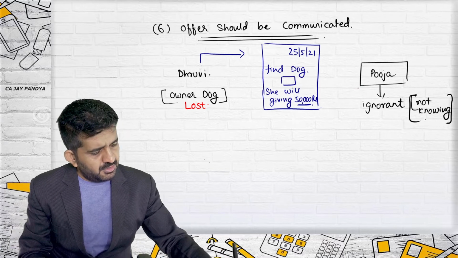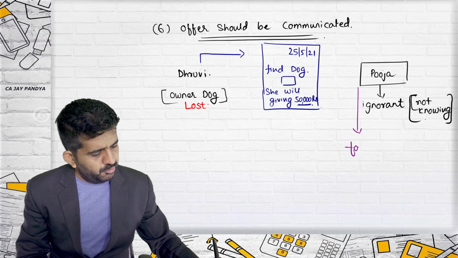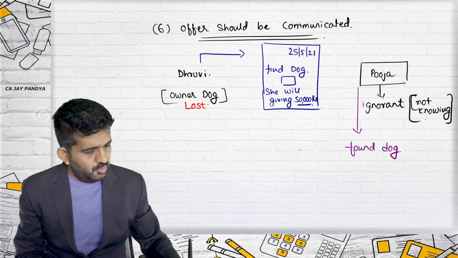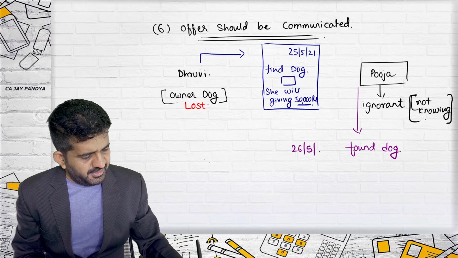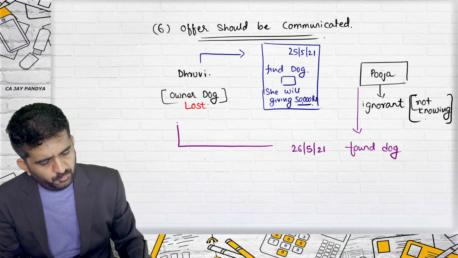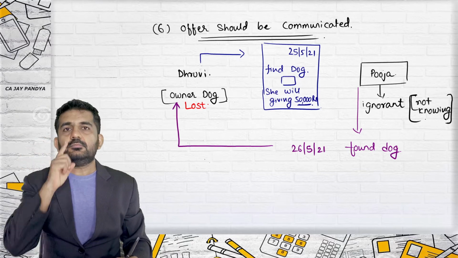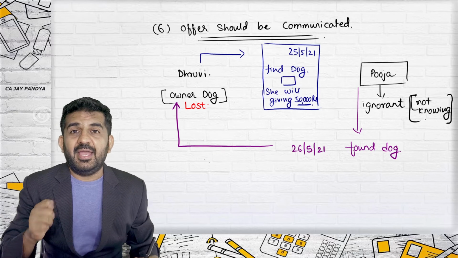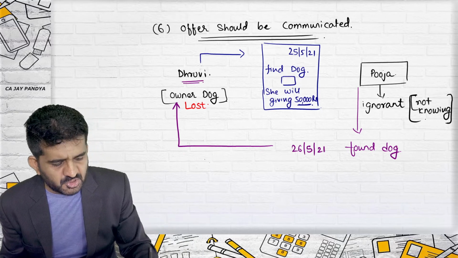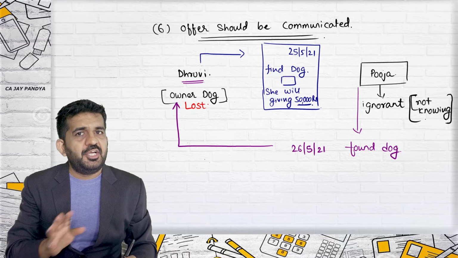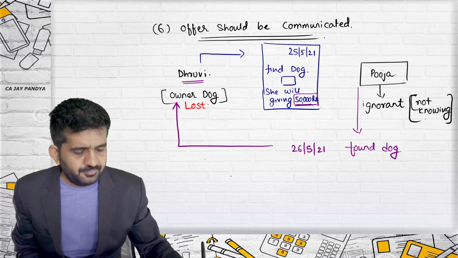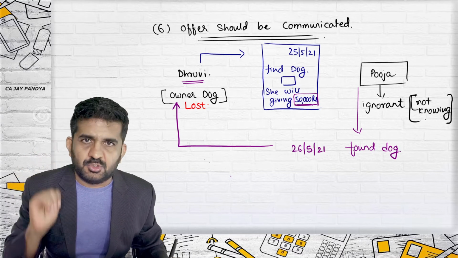But Pooja found the dog on 26/5/2021. Pooja went to Dhruvi and gave this dog back. Dhruvi was very happy. She didn't utter a single word about this 50,000 rupees. Dhruvi didn't give 50,000 rupees.